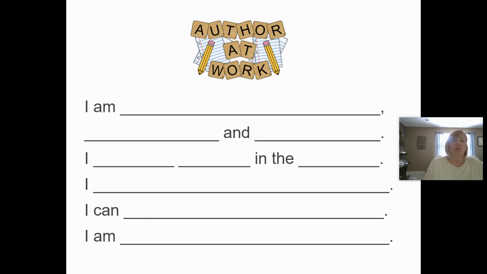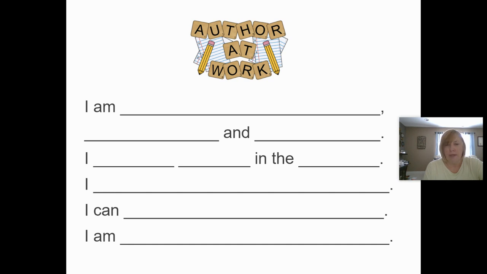So right there it says I am, and you complete what it is. Notice the comma. Then the next line is where you put your two adjectives, blank and blank, period, because the first two lines are one sentence. The third line, I blank blank in the blank, period. That has two blanks so that you can put your verb and your adverb.